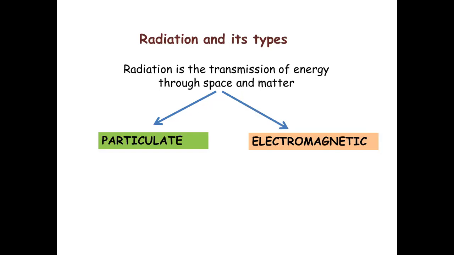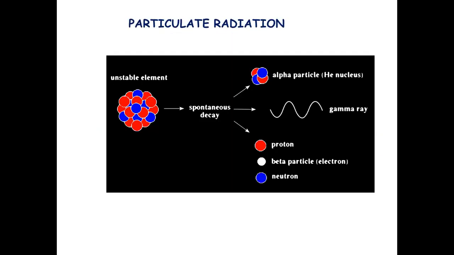Particulate radiation is radiation in the form of particles. Generally, larger atoms tend to be unstable in nature because they have an unequal number of protons and neutrons within the nucleus. So they undergo spontaneous decay to form certain other subatomic particles.